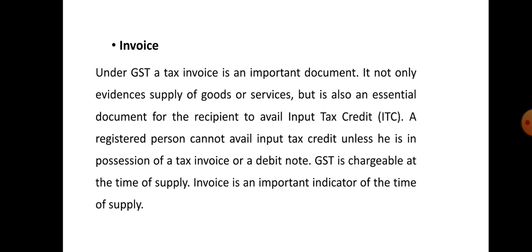and also the description of goods or services, the actual description of the goods or services that is supplied by the supplier to the recipient, and the quantity of the goods, in units or unique quantity code thereof if there is one. Next, the total value of the goods or services. So what is the total value of the supply of goods or services, or both if both are supplied.